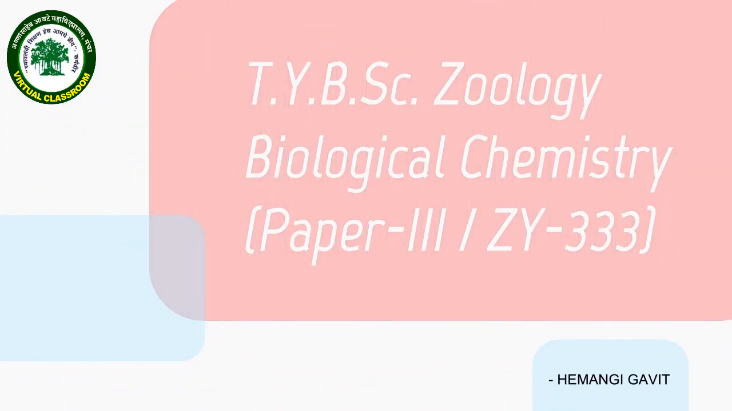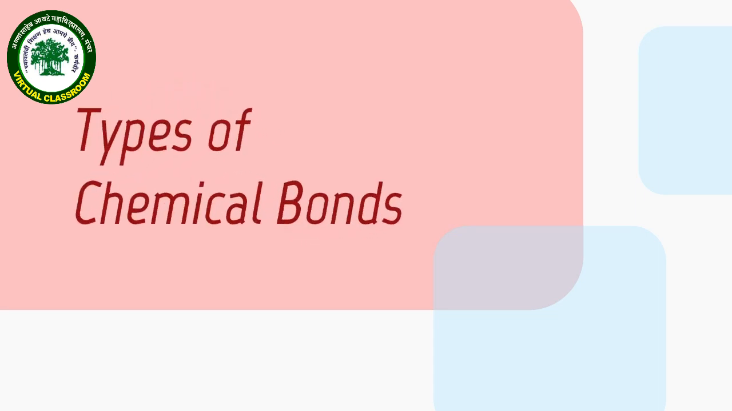Everyone, welcome to the lecture series on Paper 3 Biological Chemistry, which is a part of TYBSc Zoology. In today's lecture, we are going to learn about the types of chemical bonds.